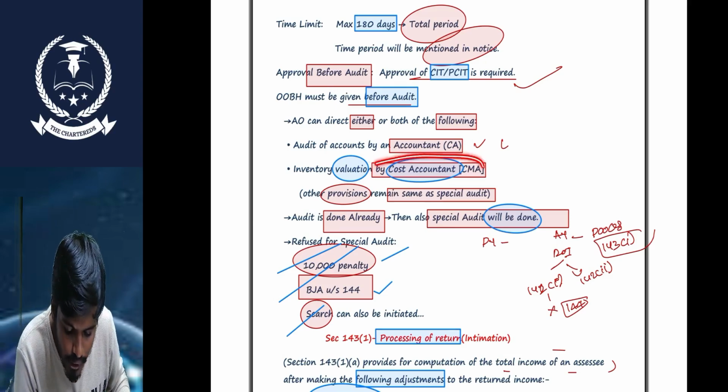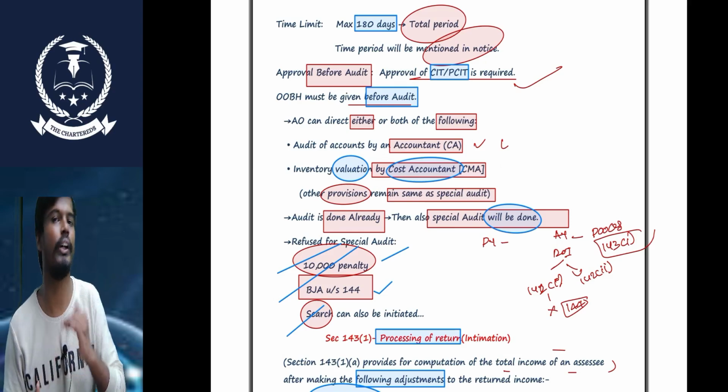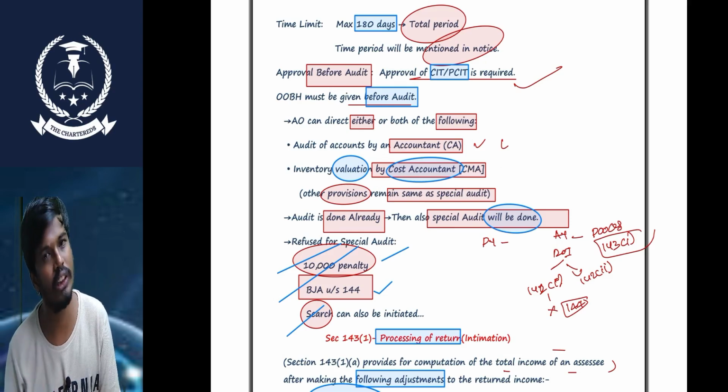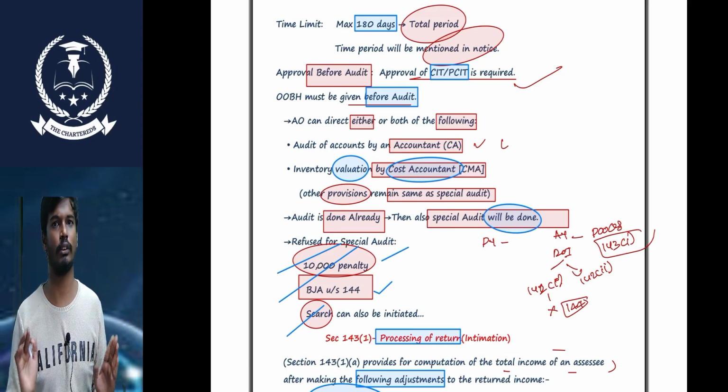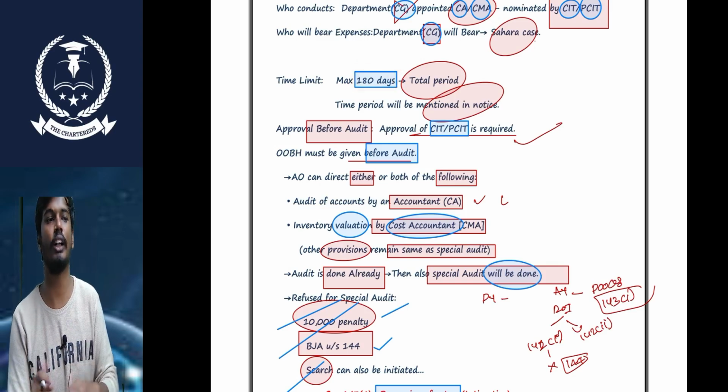Sir, the cost accountant does the inventory valuation. So who is going to appoint the cost accountant? Sir, nominated by the CCIT and PCIT and appointed by the central government. The expenditure of the cost accountant will be paid by the central government. What is the time limit to complete this audit or these valuations?